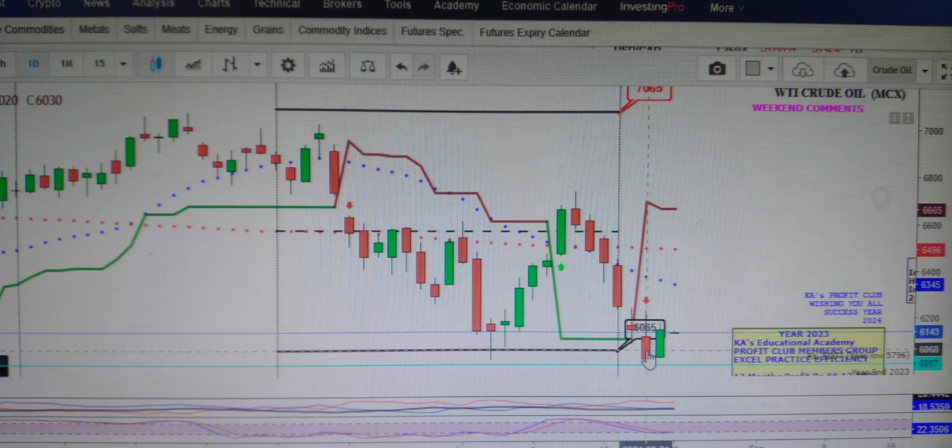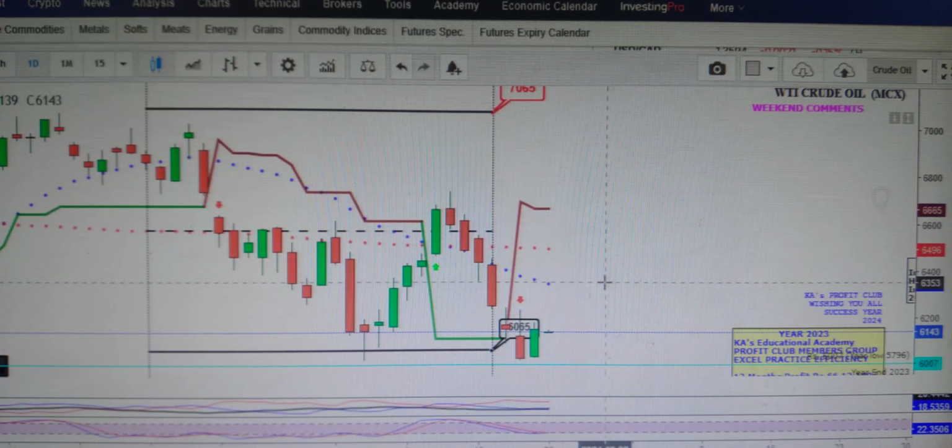What we see is that the very next candle is green, so we are interested in the BTST. This is only an Excel practice call we are providing here. This is the daily data chart of the M6 price, right now trading about 6143. It means 6143 at this moment. This is the daily candle, and the candle is right now live.